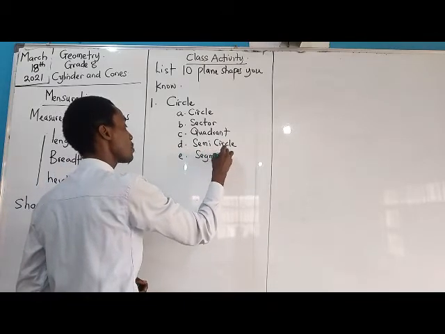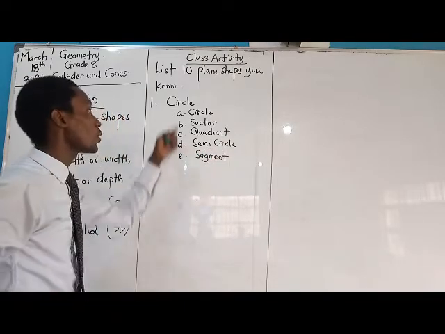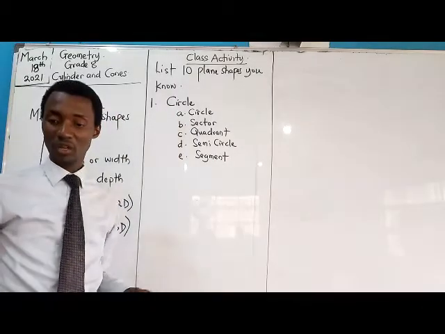So you see that you have so many shapes you can name under the category of a circle.